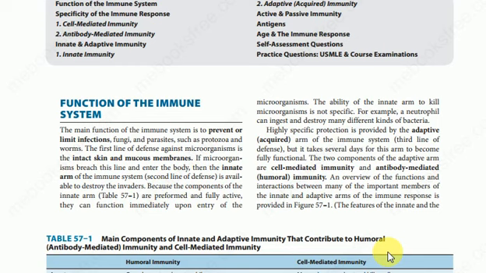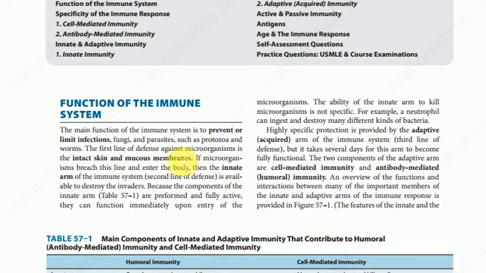The main function of the immune system is to prevent or limit infection in the body, which is caused by fungi and parasites such as protozoa and worms. These are the microorganisms which cause infection in our body. So the immune system's function is to overcome or limit these infections.